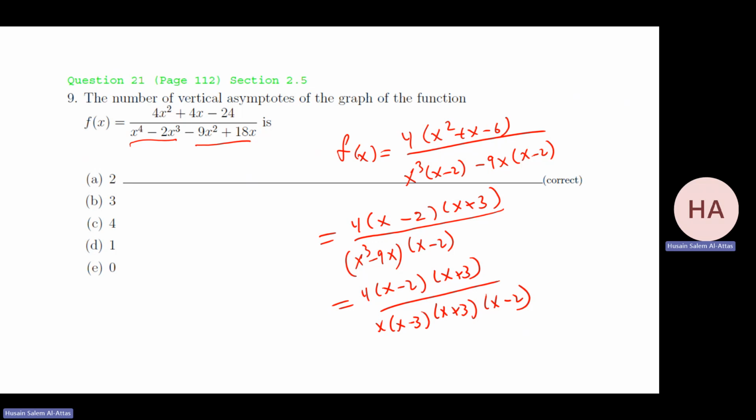Okay. Now, if we look at it, that means this will be cancelled, and this will be cancelled if x is not equal to minus 3, if x is not equal to 2. And how many vertical asymptotes do I have? 2, which come from here and here: x equals 0 and x equals 3. At 2 and minus 3, I'm getting a hole. So I have 2 vertical asymptotes.